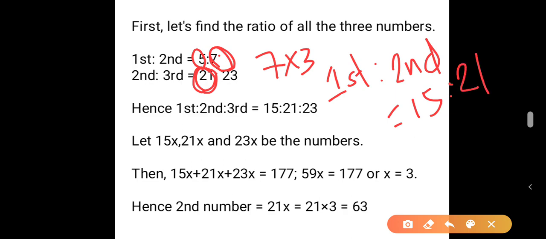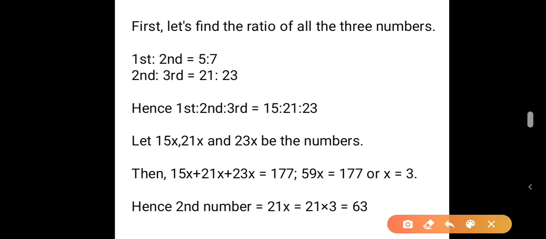Now, if first to second is 15:21 and second to third is 21:23, we can make it a single ratio easily, since the second number is common in both the ratios and the value is the same. Therefore, first to second to third becomes 15:21:23.